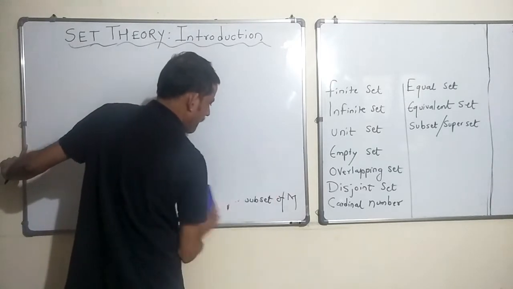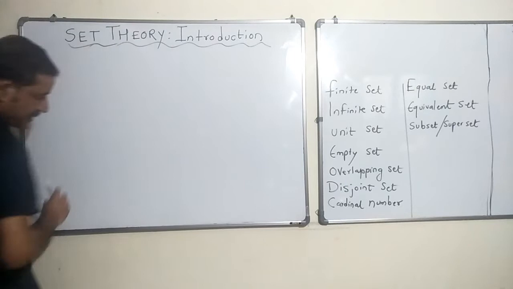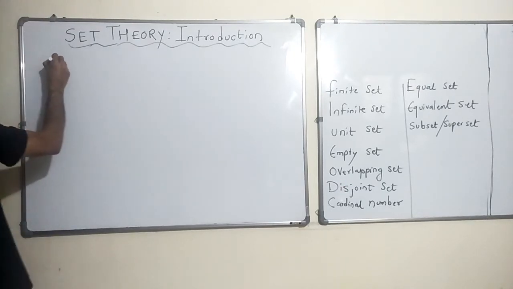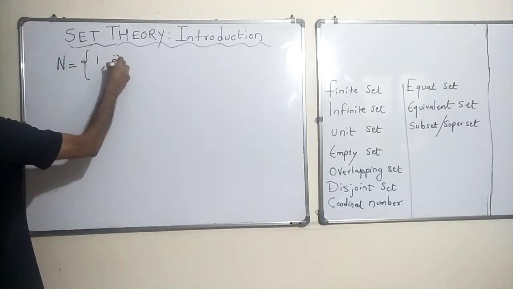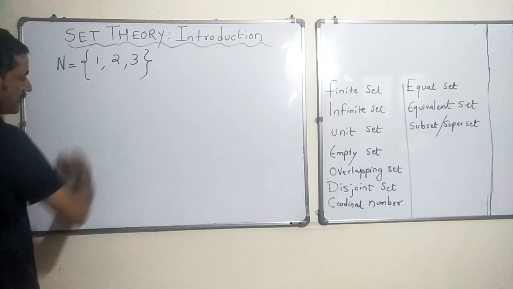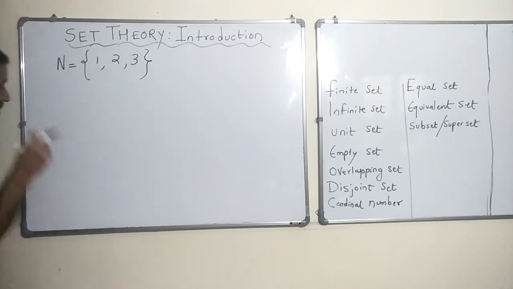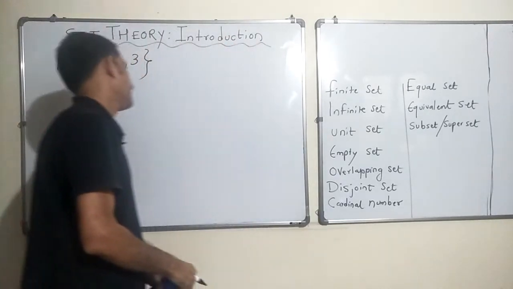Okay. So, let us take a finite set. Let us take a finite set N which has 3 elements 1, 2 and 3, correct? All right. Now, how many subsets can this set have? Okay.